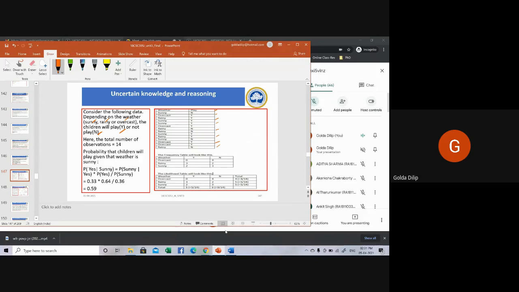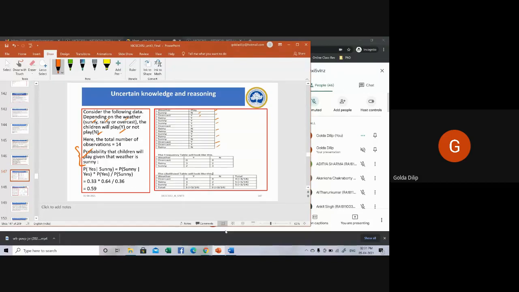Okay, so we have to find out the probability that the children will play given that the weather is sunny. This is what we need to find out. Depending upon the weather, whether it is sunny, rainy, or overcast, the children will either play or not play.